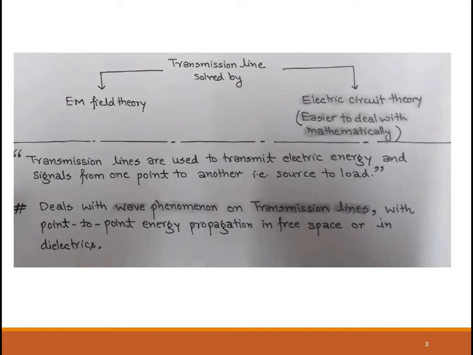Transmission lines are used to transmit electric energy and signals from one point to another. The starting point is referred to as the source and the ending point is referred to as the load.